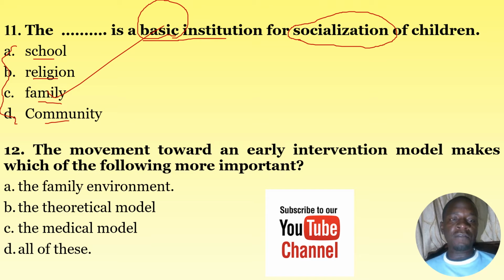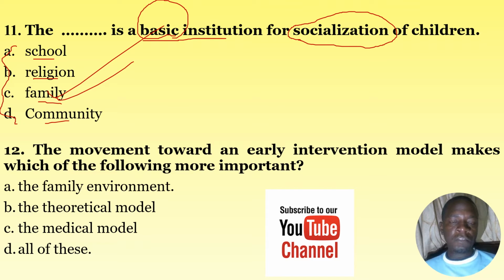You realize that the family is the basic institution for the socialization of children, since children are born into families, and the family is the first agent which is responsible for inculcating aspects of socialization in any individual. So the correct answer here is C.